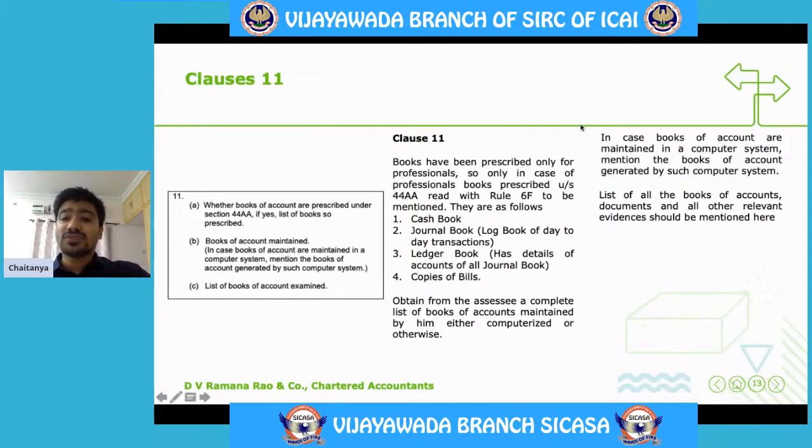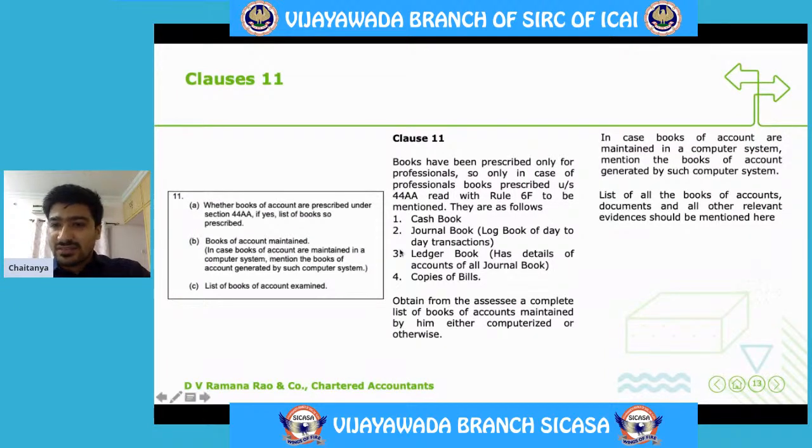We have a question here. In the case of books of accounts which are maintained in a computer system, what is the address? In this particular case we are supposed to mention the address where the books of accounts are maintained. Say if the books of accounts are maintained in a computerized environment like SAP, what is the address where the books of accounts are maintained?